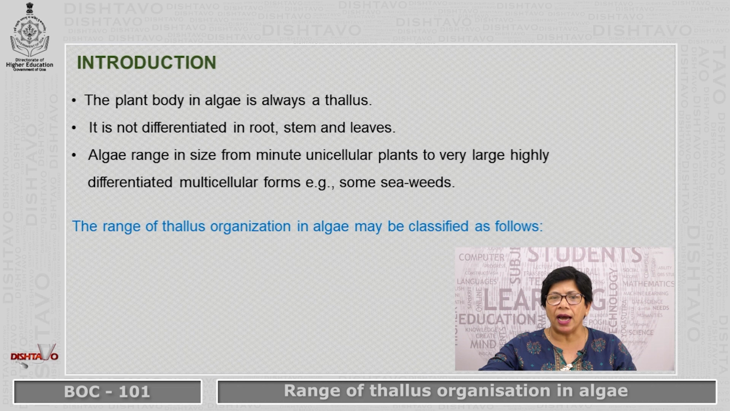The plant body in algae is always a thallus. It is not differentiated into root, stem and leaves. Algae range in size from minute unicellular plants to very large, highly differentiated multicellular forms like the kelps, some of these seaweeds. The range of thallus organization in algae may be classified as follows.